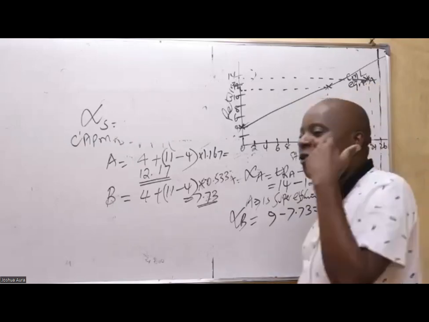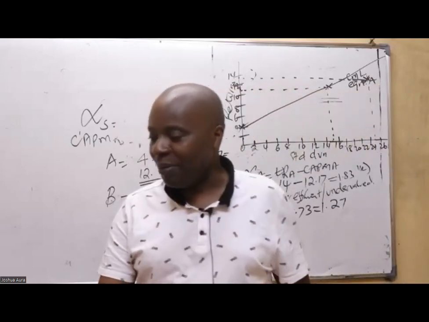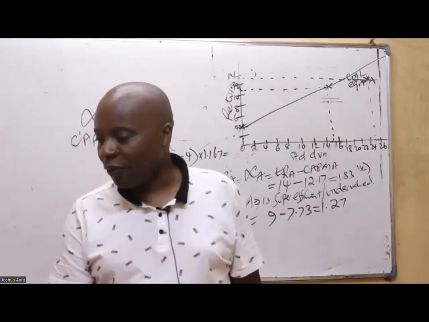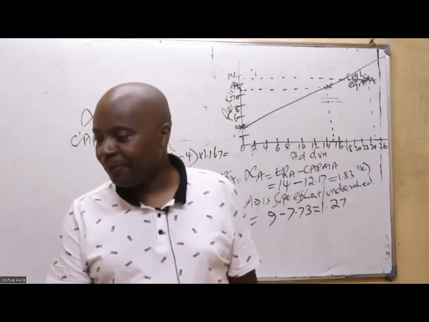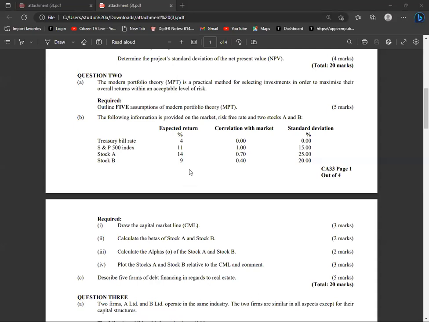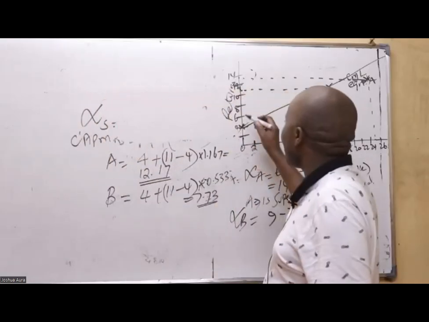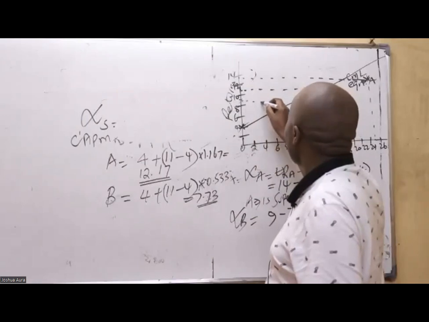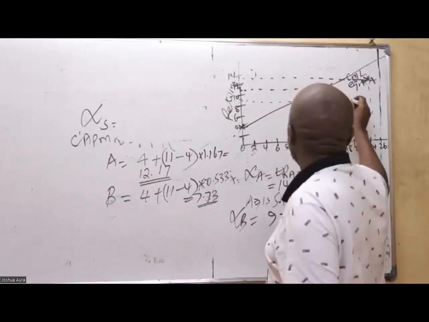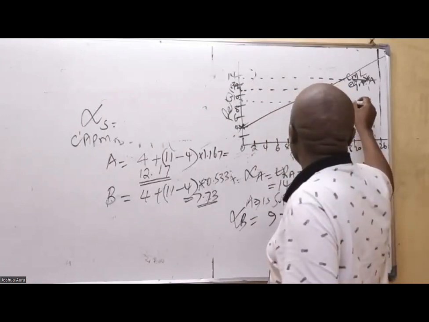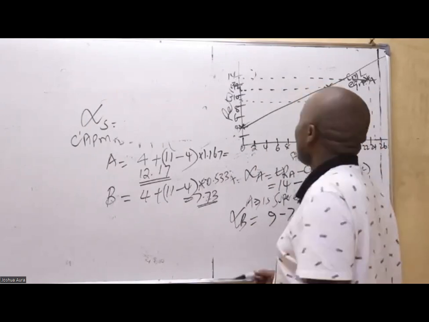Then how about B? Can you kindly again try to look for B? So B is 9 versus 20. The return is 9. The standard deviation is 20. So return is 9 here. And then the standard deviation, this one I'm able to see it's below. 20 is here. This one, I could debate. B, below.